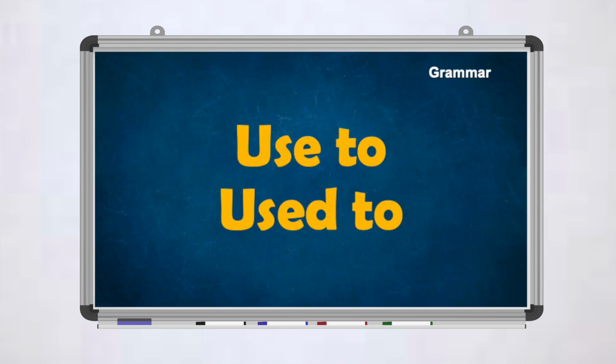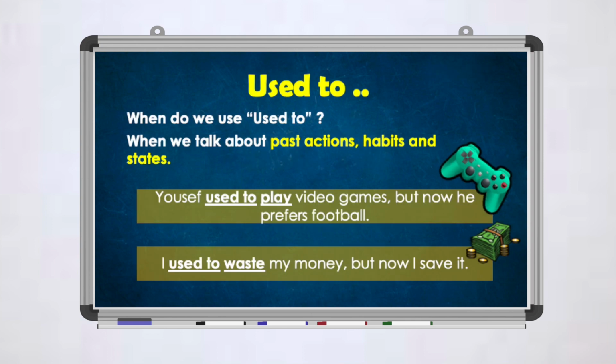Now, the next grammar we're going to study is the use of used to and use to. Now, when do we use used to? We use used to when we want to talk about past actions, past habits, and states. For example, if I said, "Yusuf used to play video games, but now he prefers football." So he's not playing video games anymore because he prefers football. So this is a past action or a past habit.